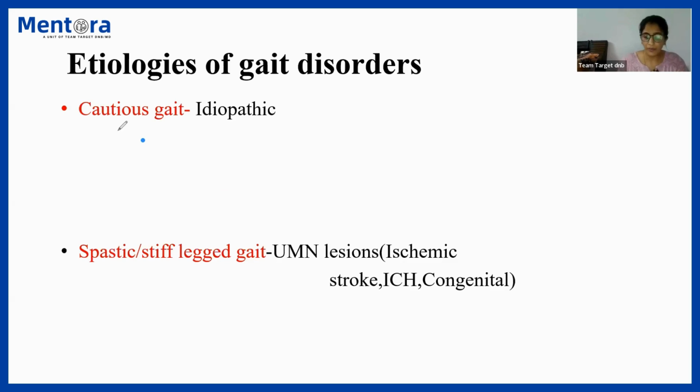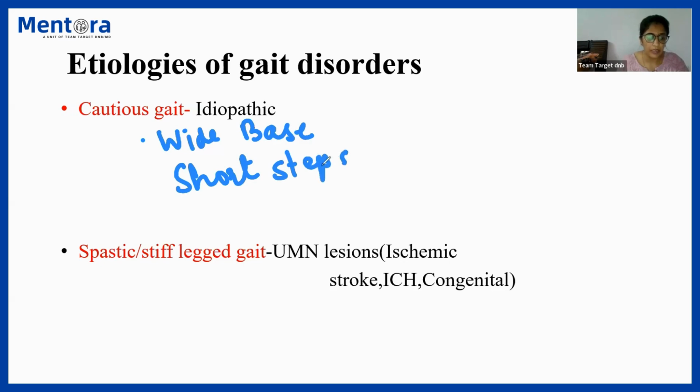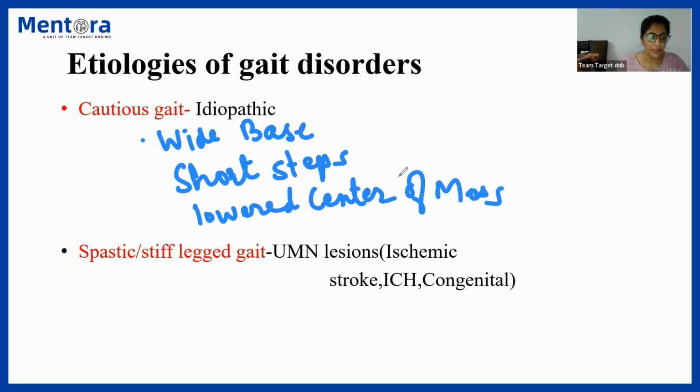Cautious gait is the one wherein the patient would have a wide base of walking. There will be short strides or short steps. There would be a lowered center of mass, that means the patient might walk with a stoop and arms abducted.